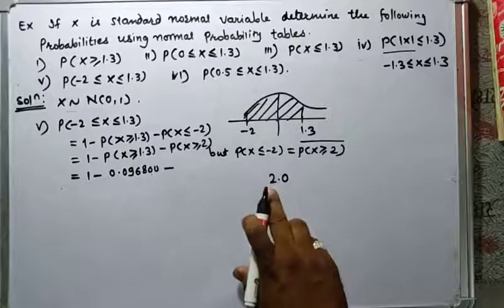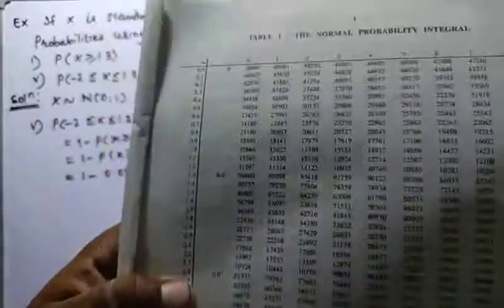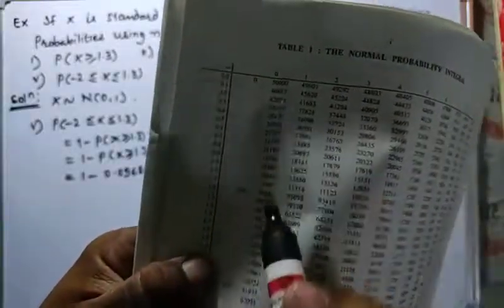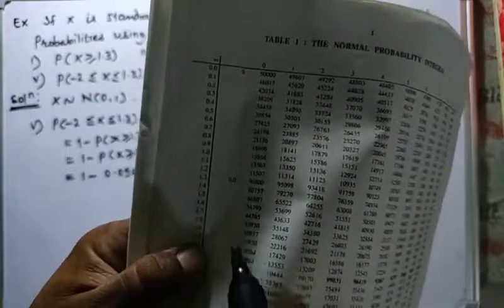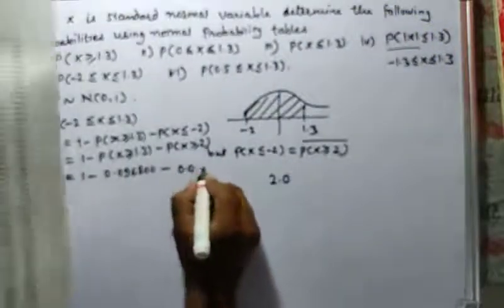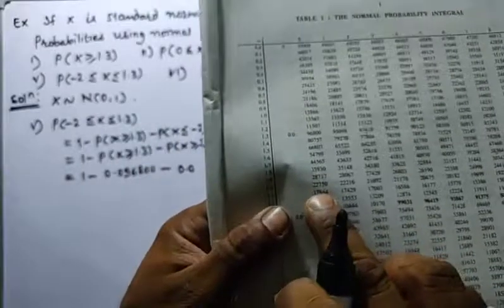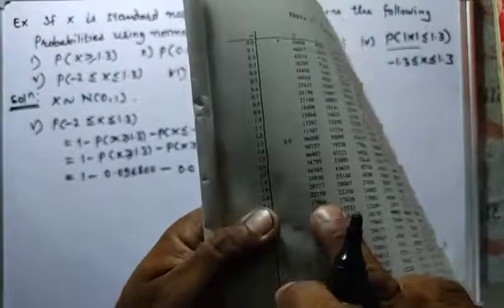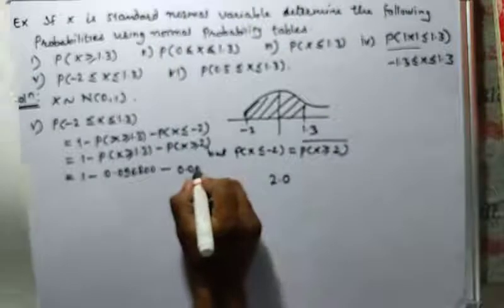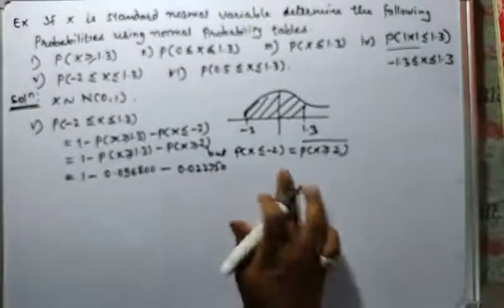We will find 2.0 in the 0th column. Let's see, where is 2? So 2 is here, and the value of 2.0 in the 0th column is 0.022750.